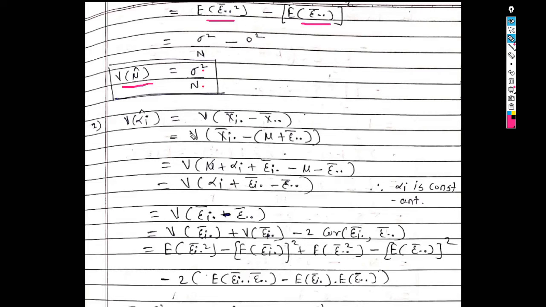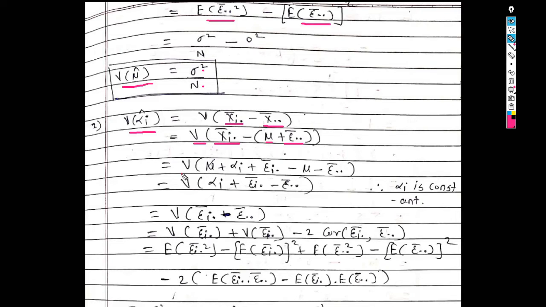Now let us discuss the variance for alpha i hat, which is our second parameter. So consider the variance of alpha i hat. We know that the least square estimator of alpha i is xi dot bar minus x dot dot bar. So take its variance. So we get the variance of xi dot bar minus the grand mean. Now this grand mean can be written as mu plus epsilon dot dot bar.